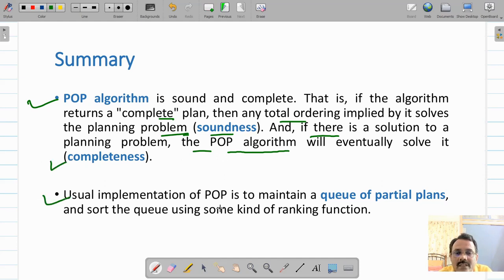The usual implementation of this partial order planning algorithm is to maintain a queue of partial plans and then sort these queues using some kind of ranking function. So that's how this nonlinear plan space planning works.